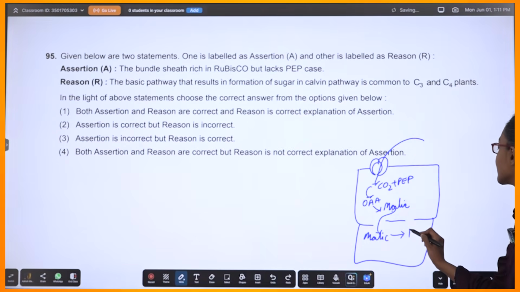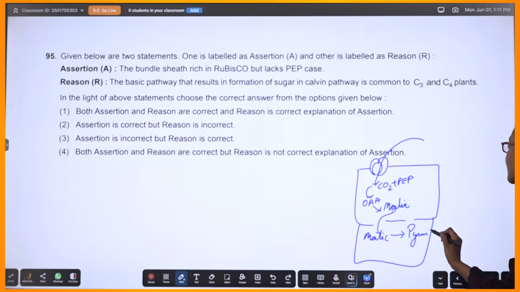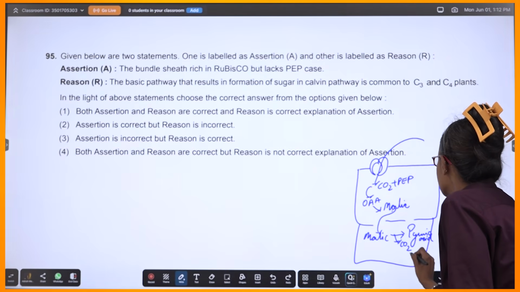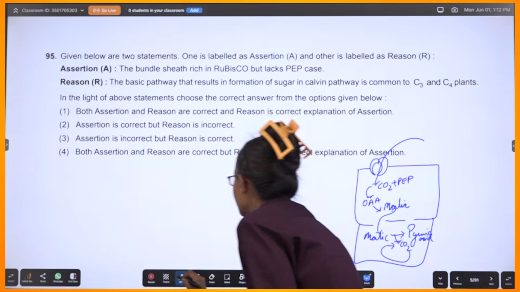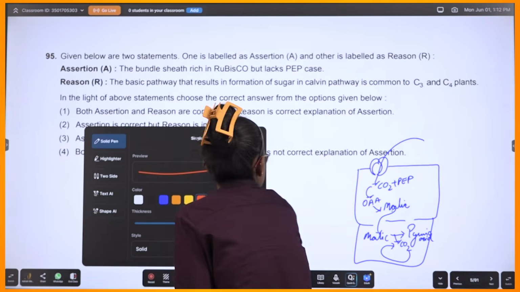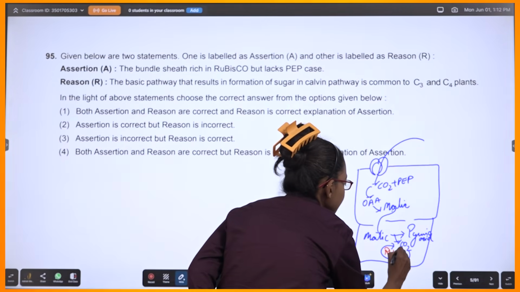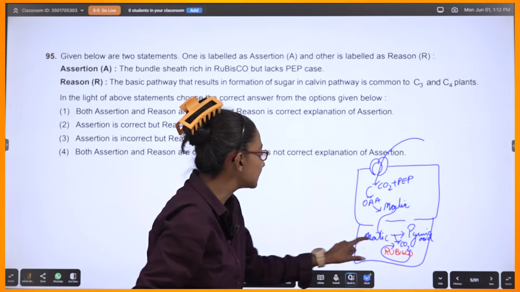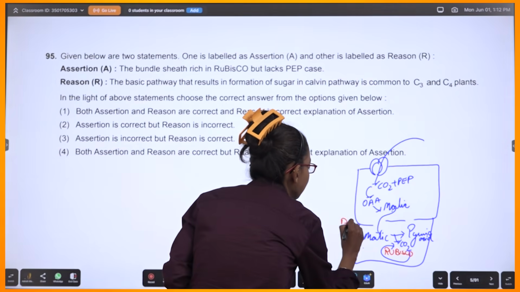Correct? You get pyruvic acid or pyruvate, and 1 carbon dioxide is liberated. This carbon dioxide, in the presence of Rubisco, performs the C3 cycle. So this one is your bundle sheath cell.